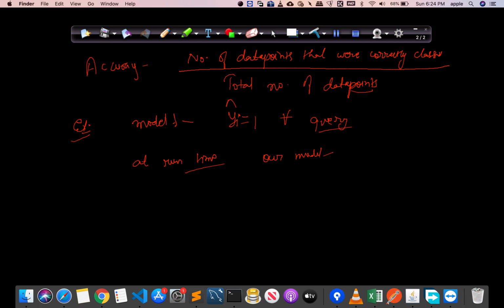out of 100 queries that were given to the model, 90 belong to class 1 and only 10 belong to class 2. Now the accuracy will be 90%, and we will be under a false impression that our model has an accuracy of 90%. In fact, our model is not at all working. This is the worst model that we can have. So this is the problem with accuracy. It can give us a very false impression, and even a dumb model can have a very high accuracy if it is biased towards only one particular class.